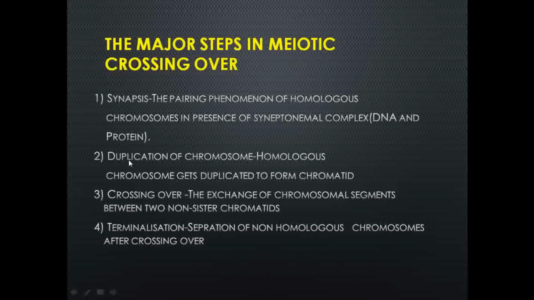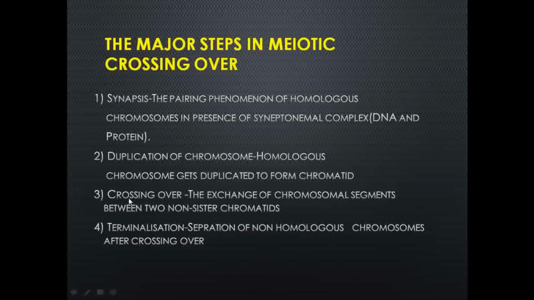The second step is the duplication of chromosomes. Homologous chromosomes get duplicated to form chromatids, so each has two arms. They are duplicated here in the second step. Right, now in the next step there will be the actual crossing over process, the exchange of chromosomal segments between two non-sister chromatids.